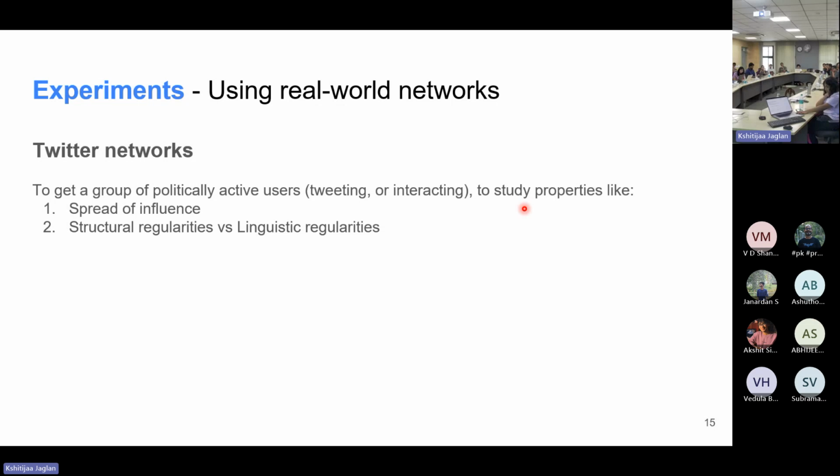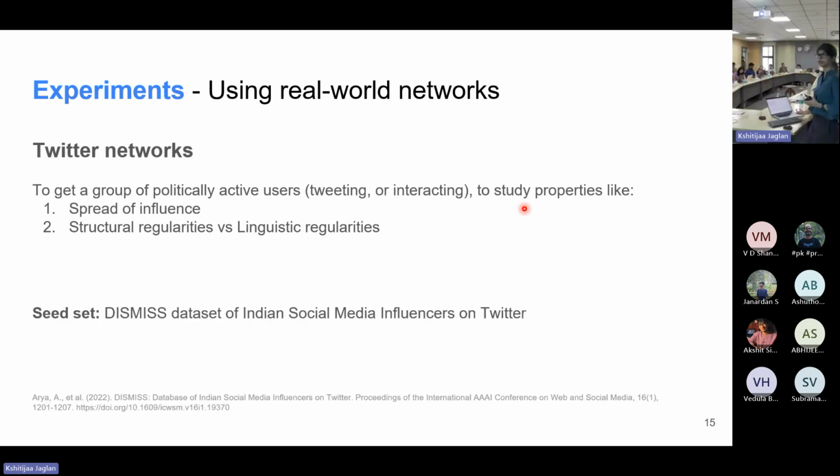The second thing that we wanted to see was structural versus linguistic regularities. So the regularities that we are able to understand from the network structure, like how well people are connected, are they also reflected in the way they tweet? Tweeting is more linguistic, so we look at the linguistic aspects, like what they are tweeting about, what topics, and how much engagement they're getting, for example. In the case of structural regularities, we are only looking at how well they're connected to each other and not really how they are connected. For this, we use the Dismiss dataset, which contains information about Indian social media influencers on Twitter.